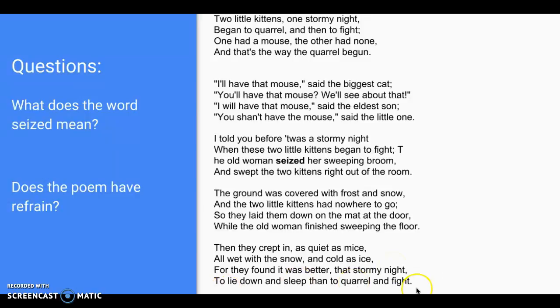And I didn't really see any lines themselves repeated, so I'm going to say a refrain.